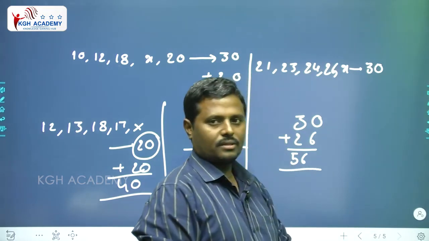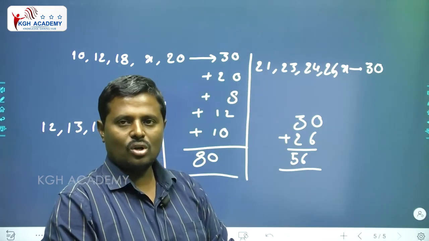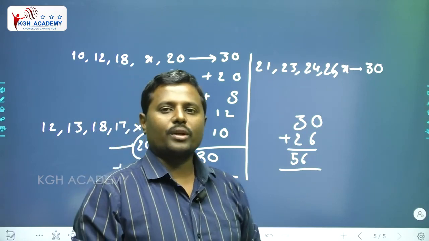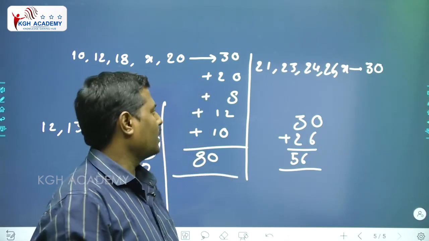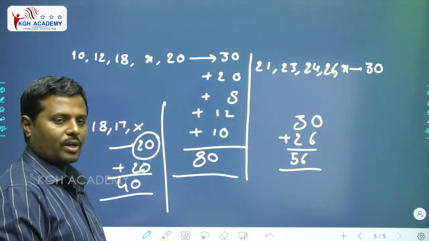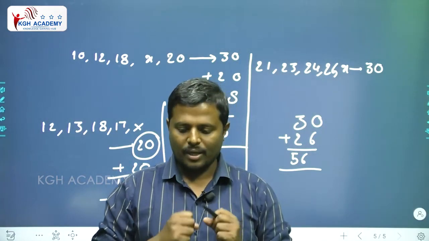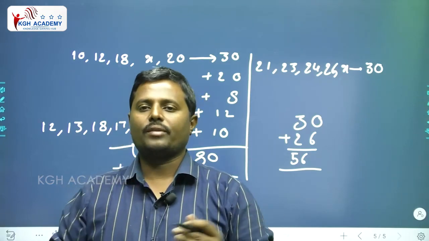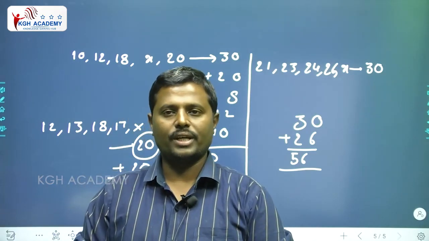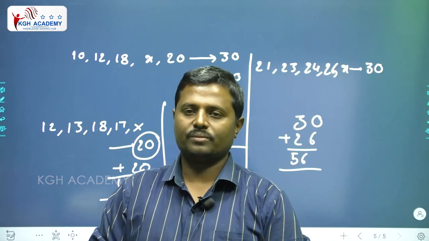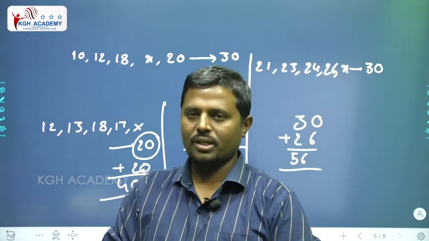This is 56. Did you understand this part? So no need to take multiplication. Average is nothing but a comparison. Equal division is known as average. This is model number 2. I hope you understand.